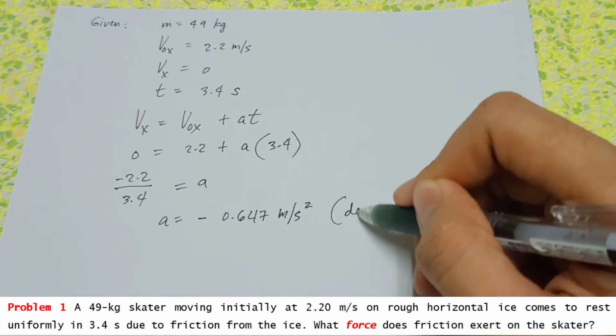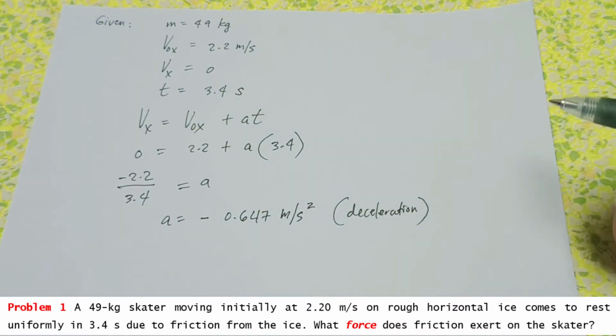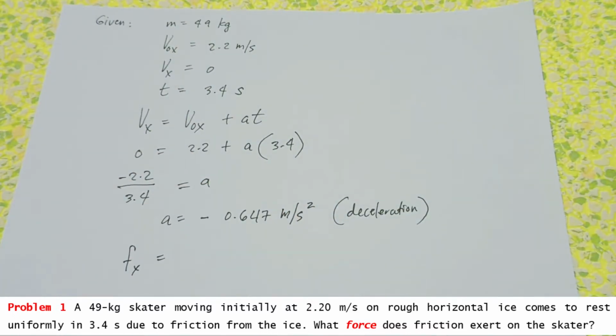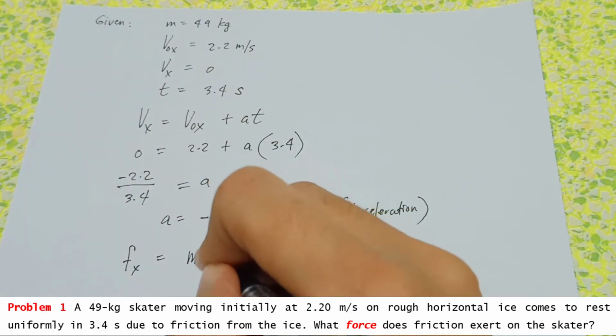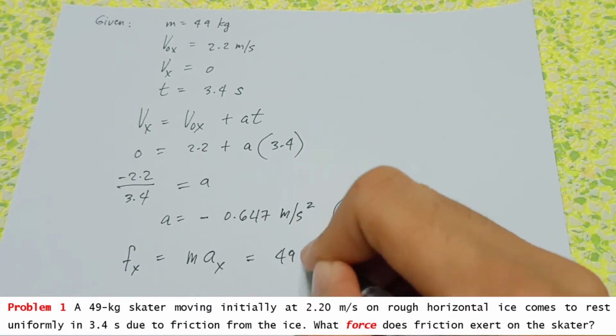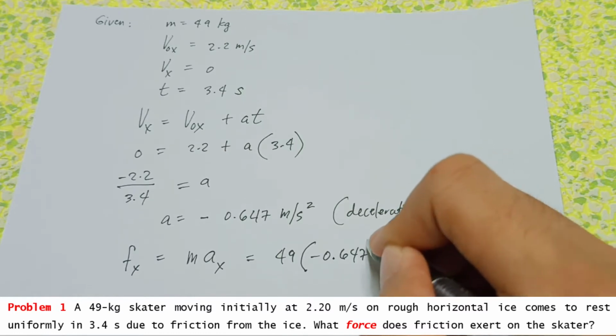Ibig sabihin, siya ay deceleration. Tama, kasi comes to rest na siya. So, pabagal ng pabagal hanggang sa mag-stop. So, ang friction force natin, dito na papasok yung law of motion natin, second law. Mass times acceleration along x is equal to, ang mass natin ay 49 times negative 0.647.